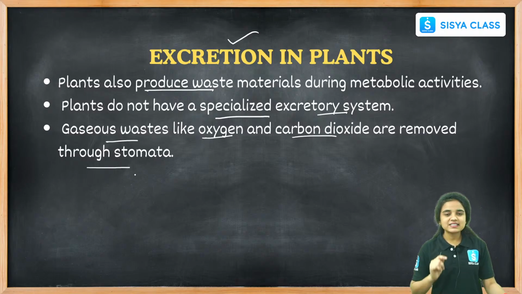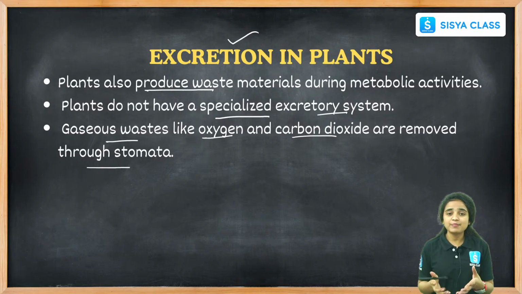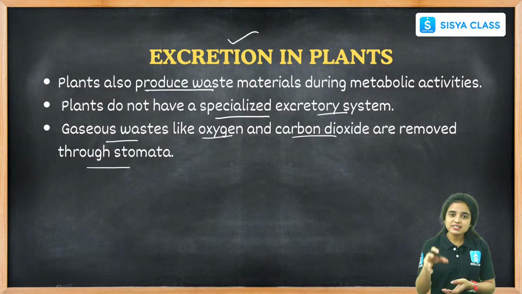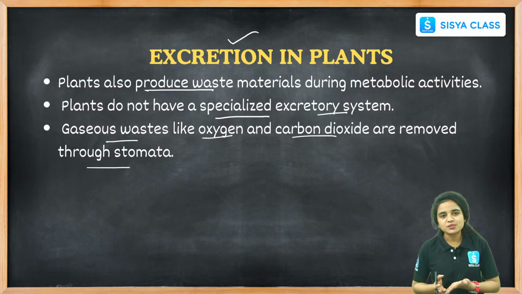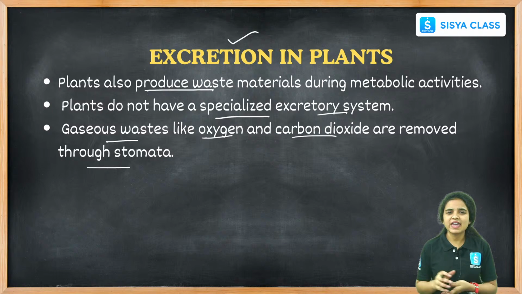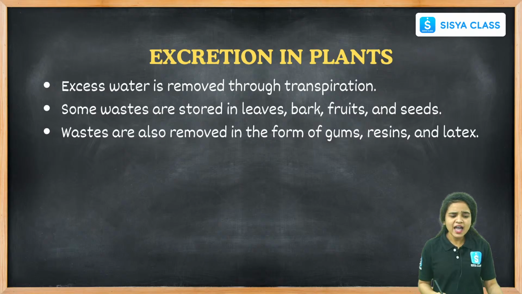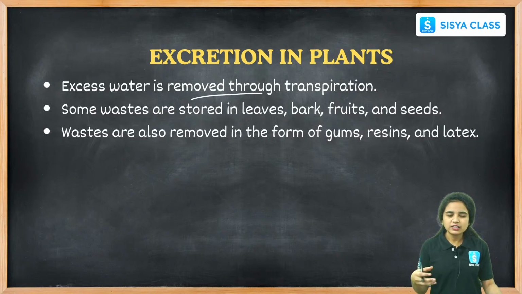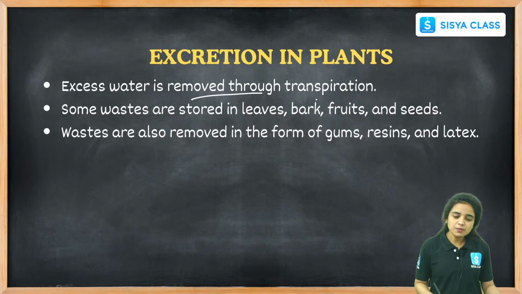When the exchange of gases is happening in plants, at the same time the waste materials are also removed from the stomata region in the form of gases. Right students, this is how the waste materials are removed from the plant. And excess water is also removed through transpiration. The water produced in the plants will also be removed through the transpiration process.